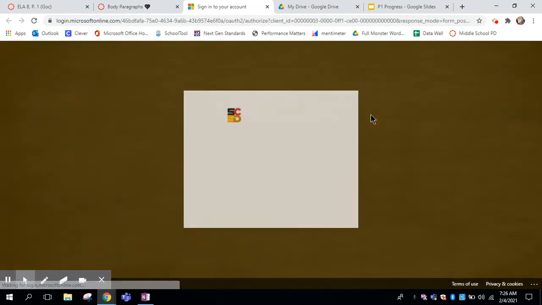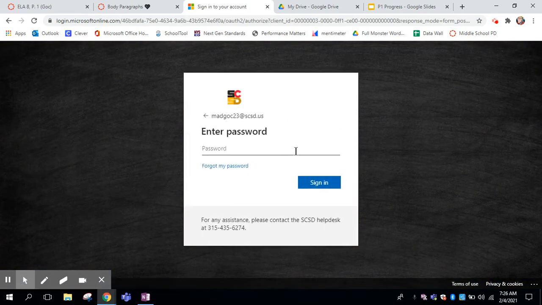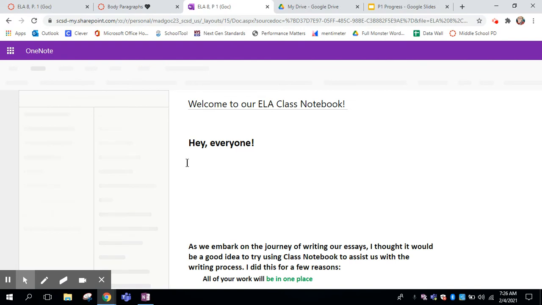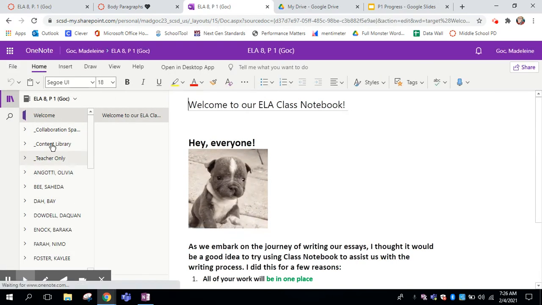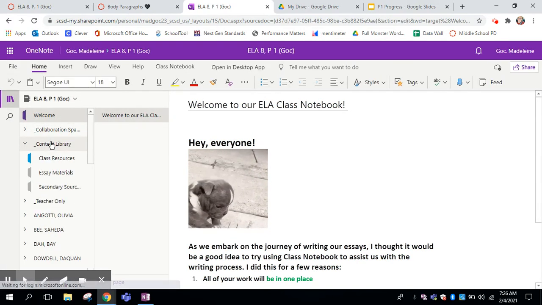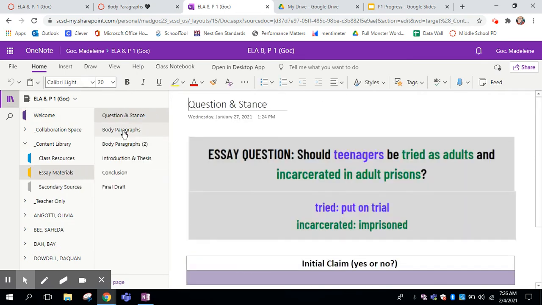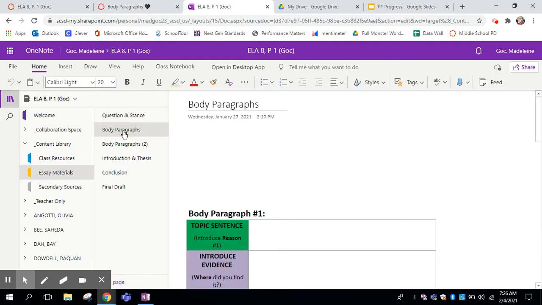And here we go. So as we get in, you're going to go to the tab that says Essay Materials. And of course, it's going to take me a really long time to load this right now. So as it's loading, I can fill you in. You're going to go to the tab that says Essay Materials. And once you get there, you're going to notice that there are actually 2 tabs that say body paragraphs. This is because you have a choice as to which graphic organizer you would like to use.